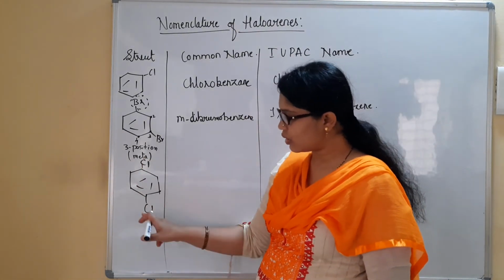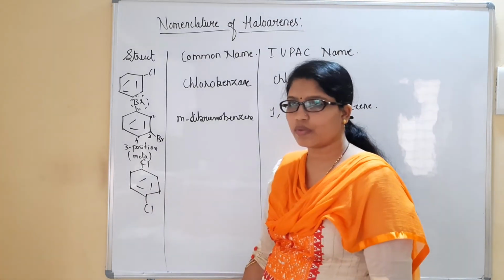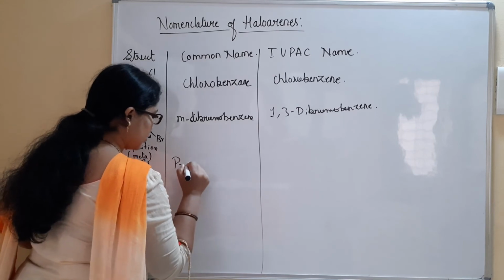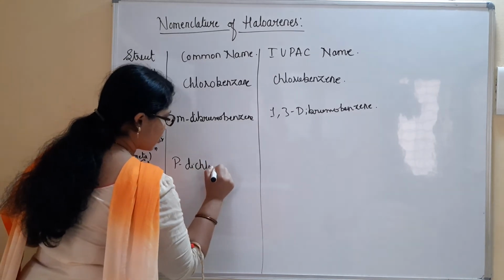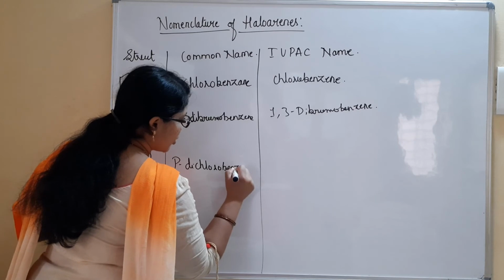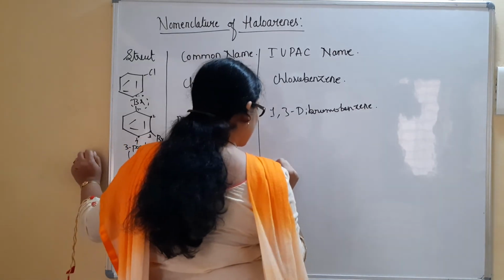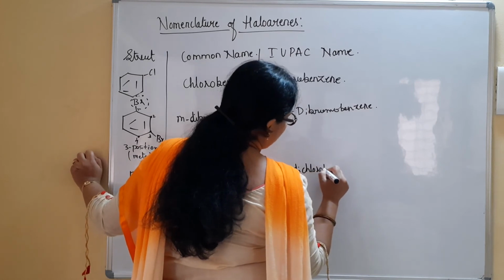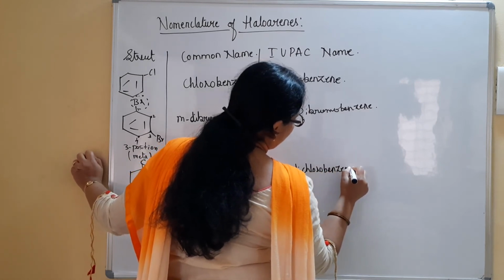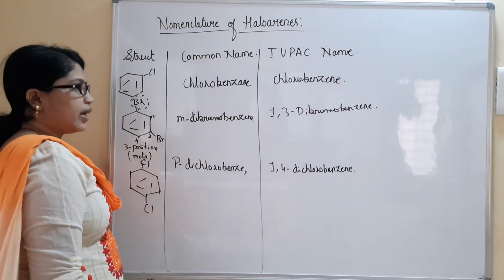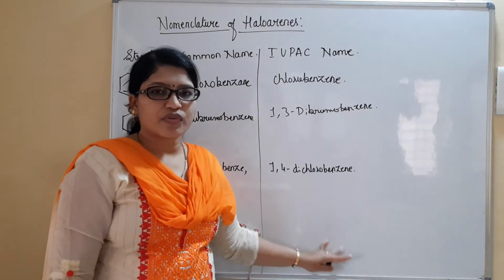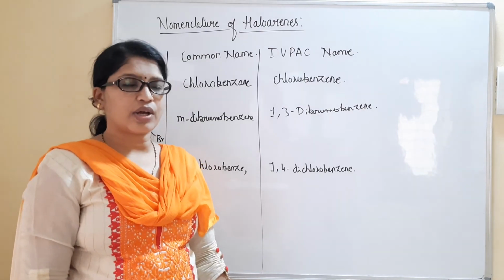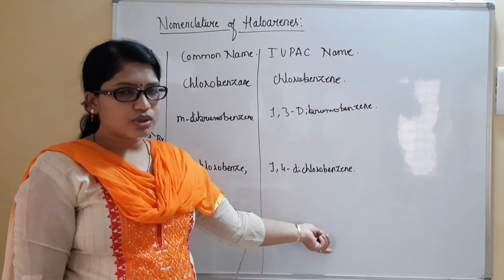Para-dichlorobenzene. What is the IUPAC name? 1,4-dichlorobenzene.